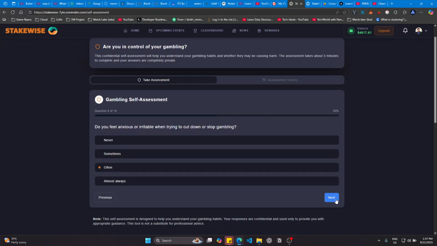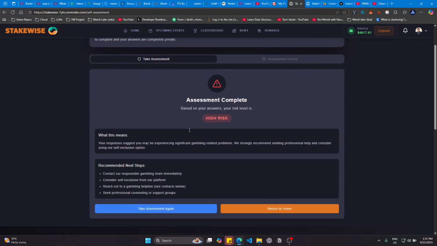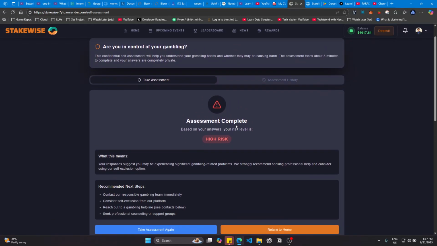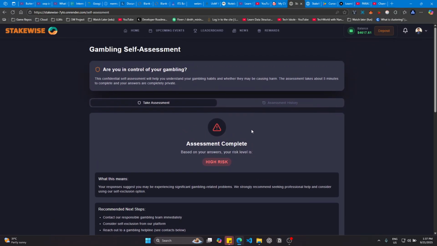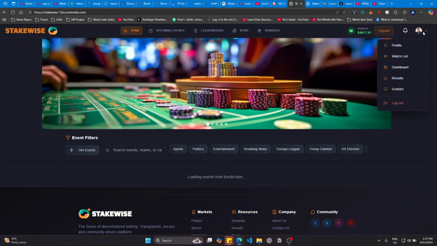So this gives a risk message, then you probably should not gamble. As you can see, the assessment is complete and says that I'm likely to be addicted to this gambling process. So it's not recommending me to do this. Also, we have assessment history. Now let's move on to the admin side.